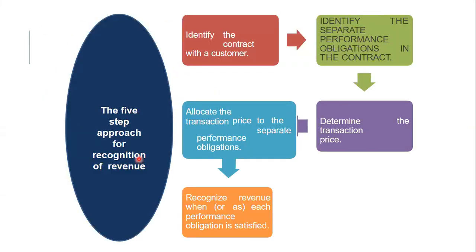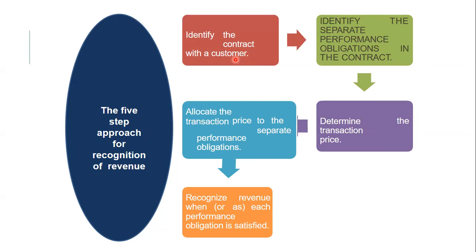See, the 5-step approach for recognition of revenue. These 5 steps are included in this accounting standard. The first step is to identify the contract with the customer. So what kind of contract are we going to draw for the customer? First we have to identify what things will be included in the contract, what is the goods for our contract or what is the services for our contract.